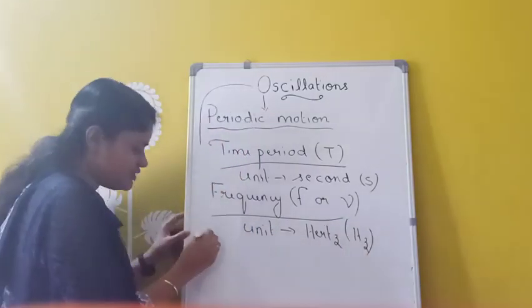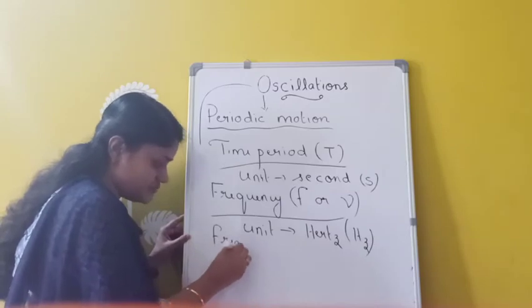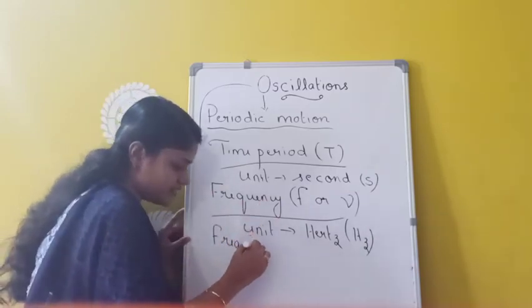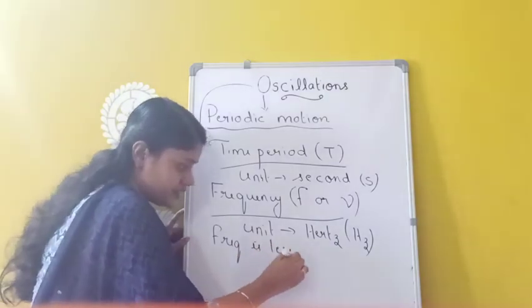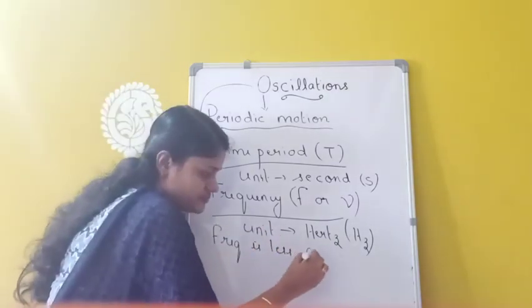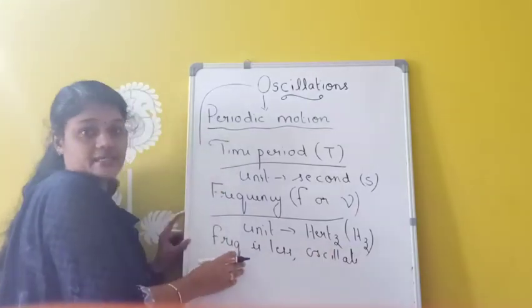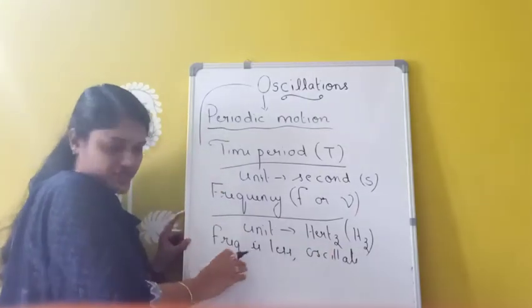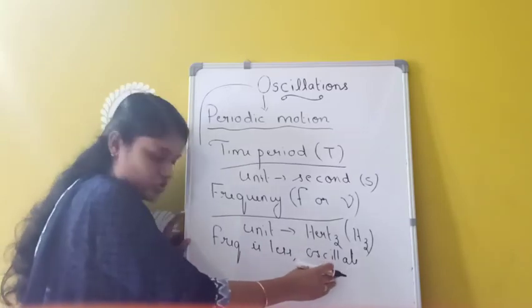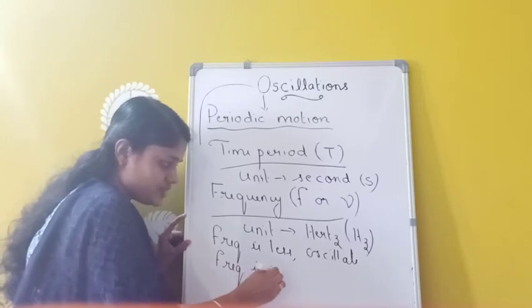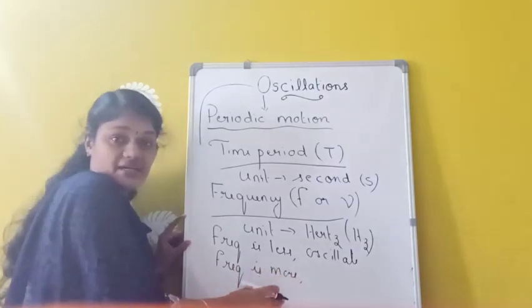If the frequency of the oscillating particle is less, the body is said to oscillate. And if the frequency is more, then the particle is said to vibrate.